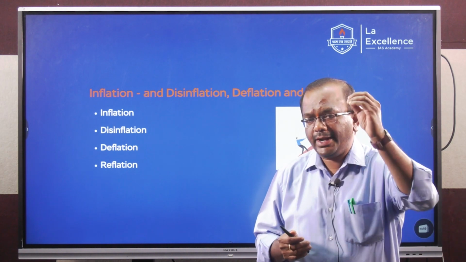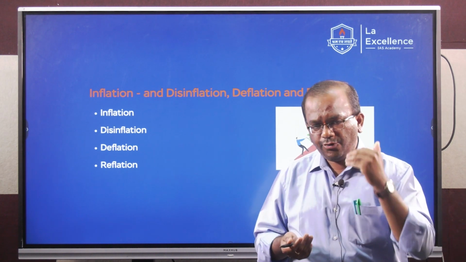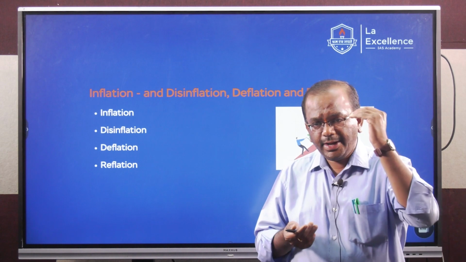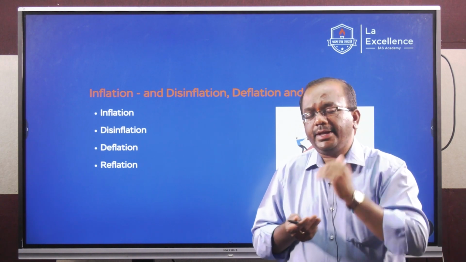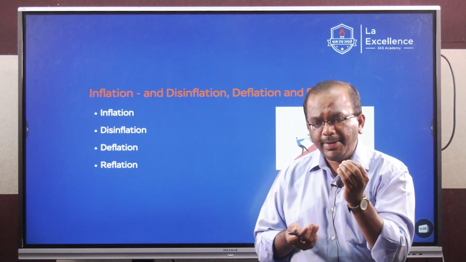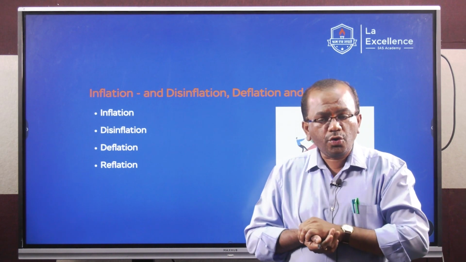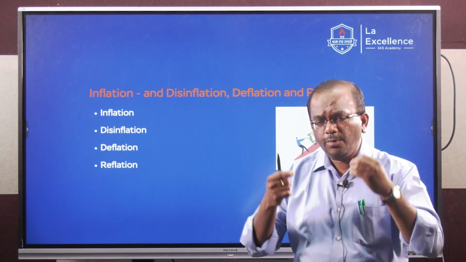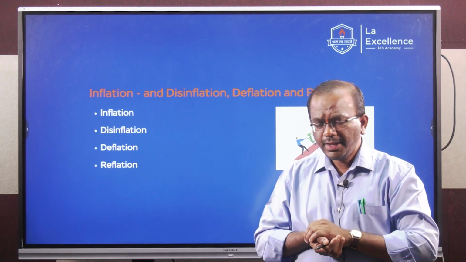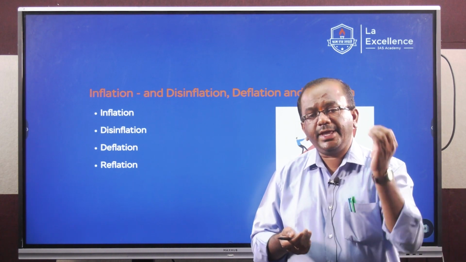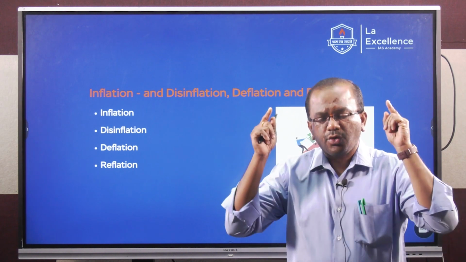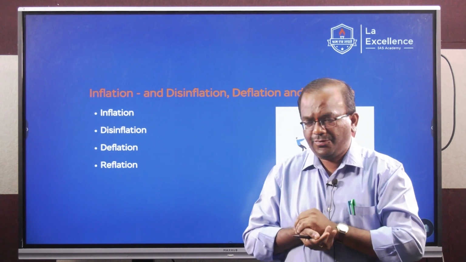Inflation is too much money chasing too few goods, that is your aggregate demand exceeding aggregate supply, whereas deflation is a slump in the prices, or too few money chasing too few goods. There is a decrease in the price of goods and services, which ultimately has a negative impact on growth and employment. Students, if there is no price for goods and services, what will be the incentive for the producer to produce goods? So remember, inflation is a necessary evil. Inflation incentivizes growth, but you should be able to control it within the normative limits of 4 to 6%.